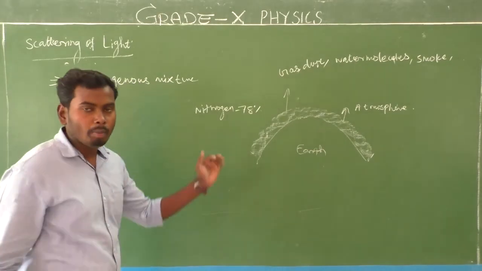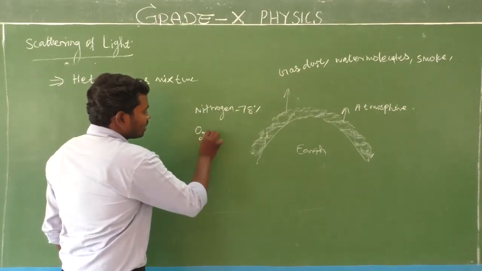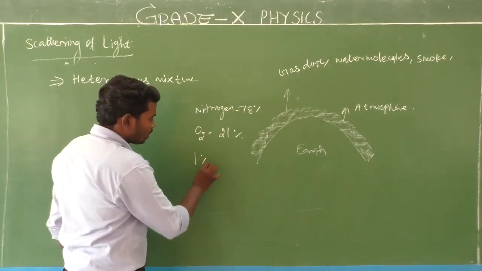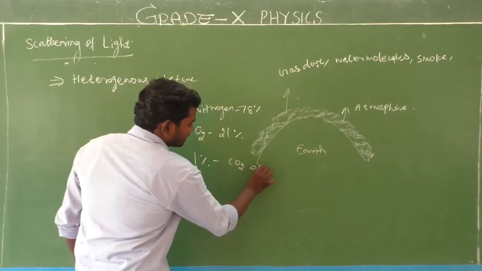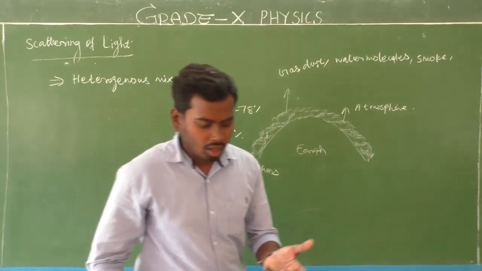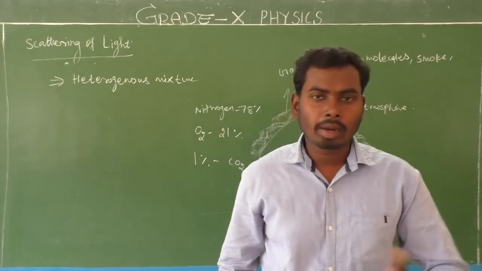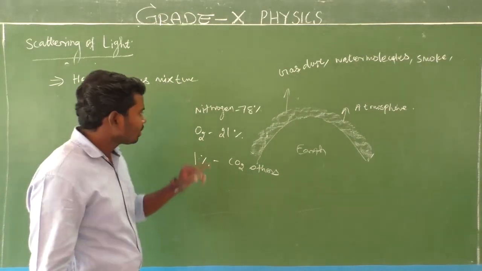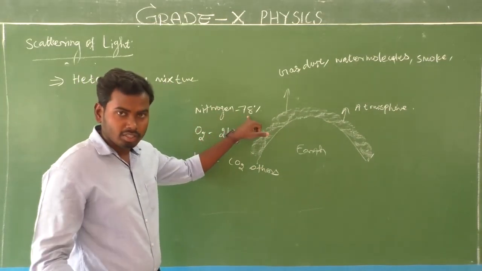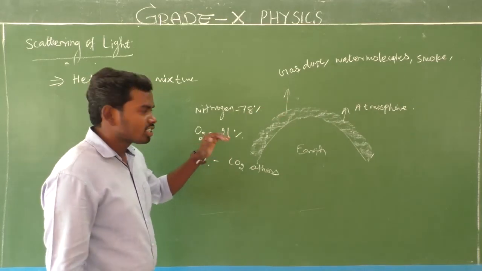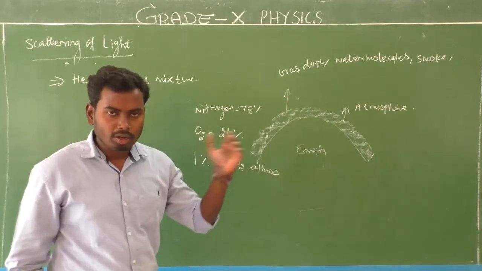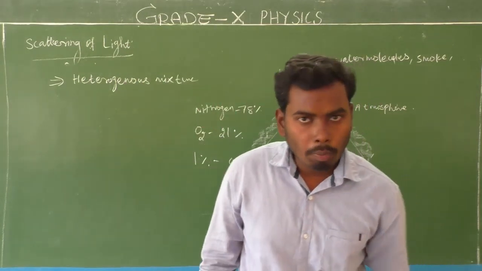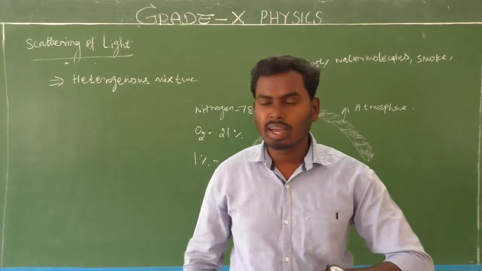Next, oxygen is 21%, and the remaining 1% is CO2 and other gases: dust particles, smoke particles, xenon, krypton, neon, helium, so many gases are there.